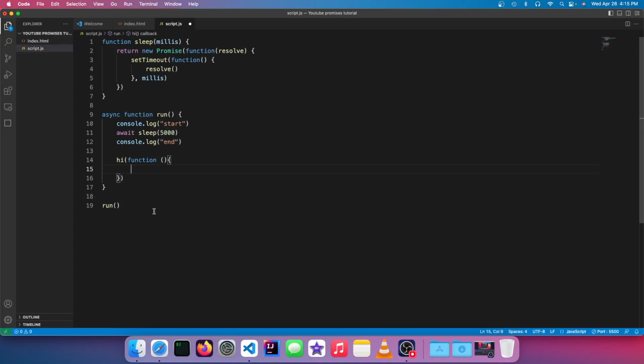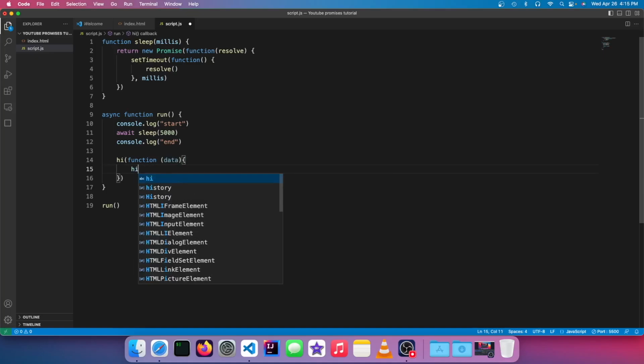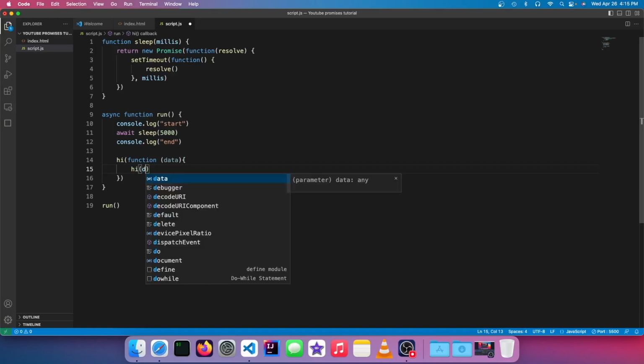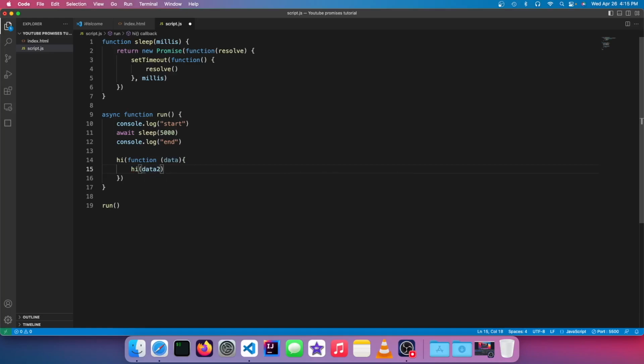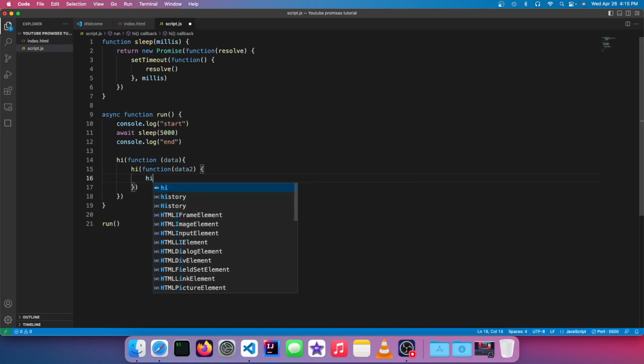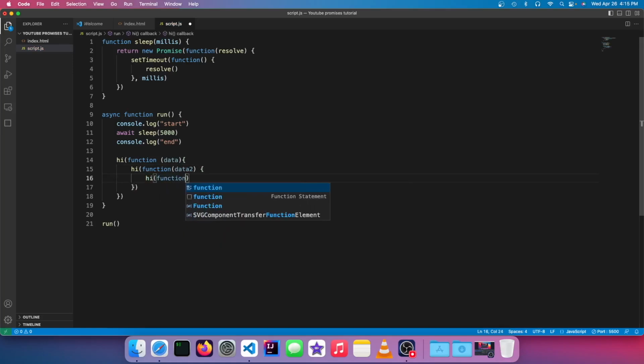Everything has to run inside that callback if you want it to get the data that was in here. So then, what if you want to run a different thing? Well, that is going to have to run again. But now you have to say data 2 so that the variables are independent. And then, of course, you keep going.